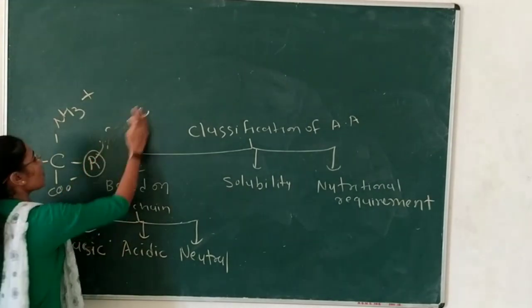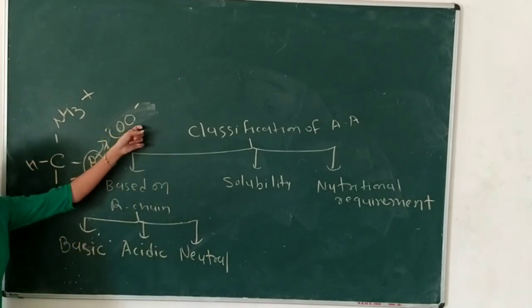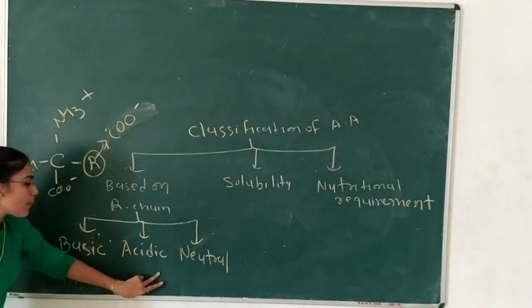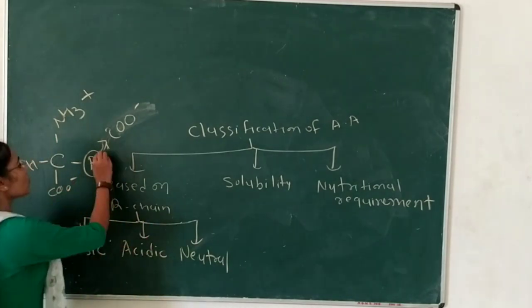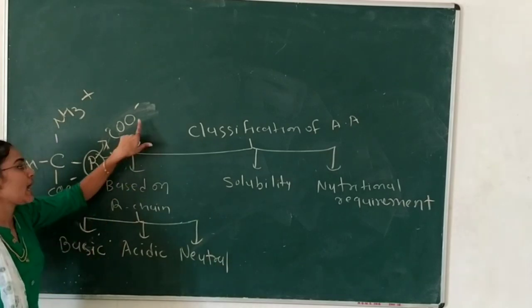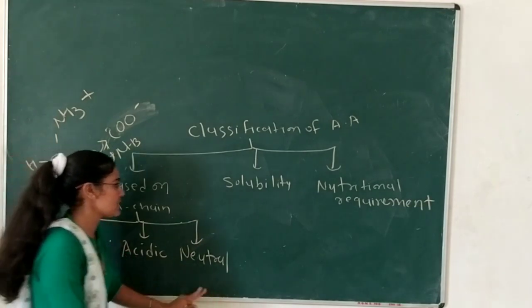If a carboxylic acid group, an acidic compound, is present, then it is considered an acidic amino acid. If an amino acid has both acidic and basic properties, with both the amino group and the carboxyl group, it is considered a neutral amino acid.